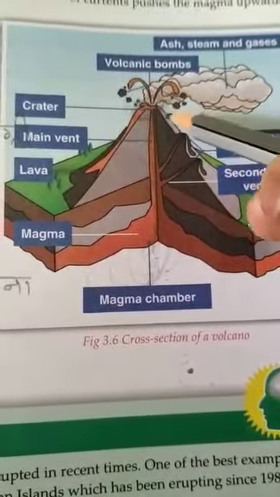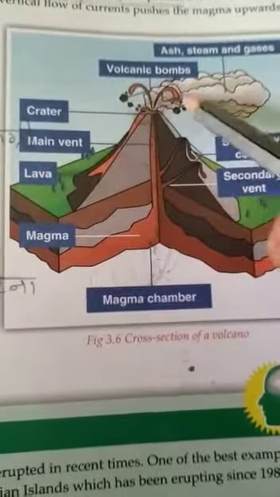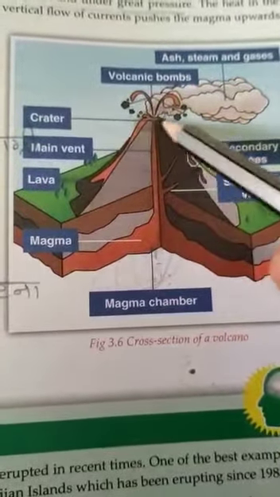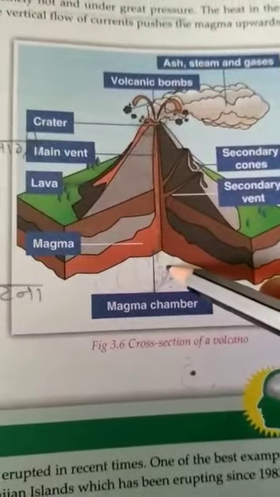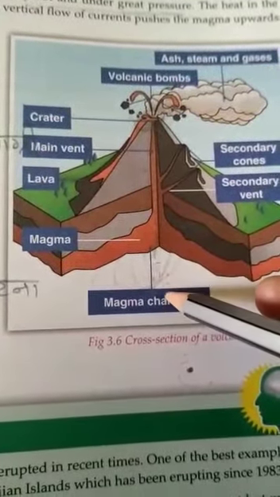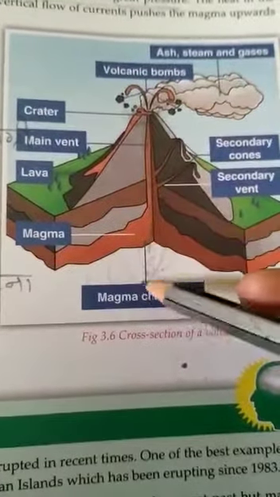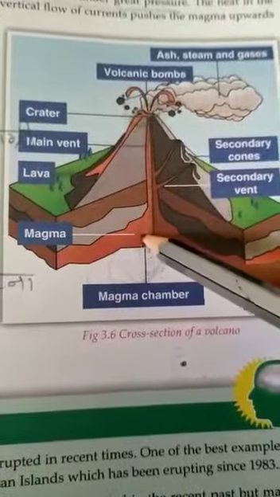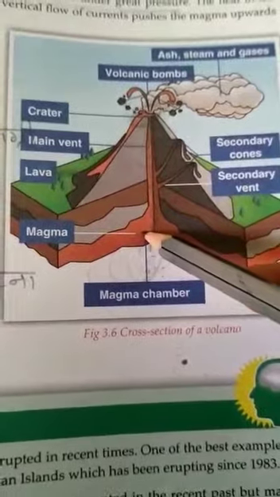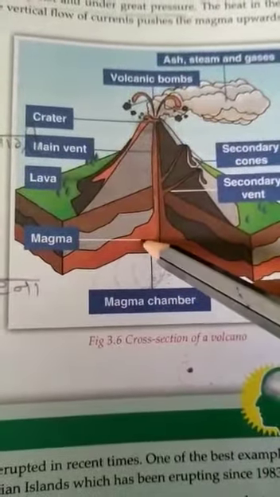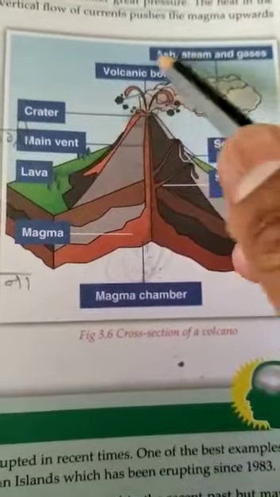This is the vent in the earth's crust. What is a volcano? A volcano is a conical mountain through which molten rock from beneath the earth's crust flows out to the surface of the earth. This molten rock is called magma when it is beneath the surface of the earth. This is the lava when it flows on the surface of the earth.